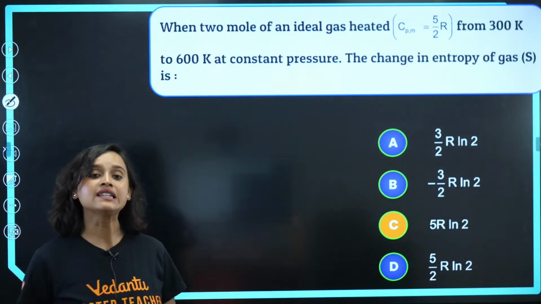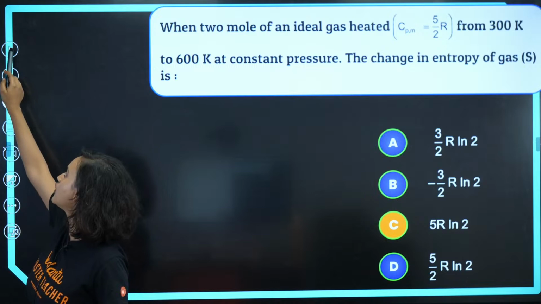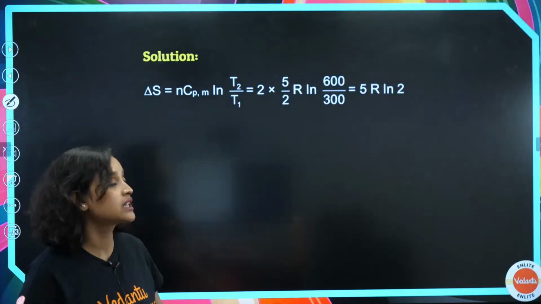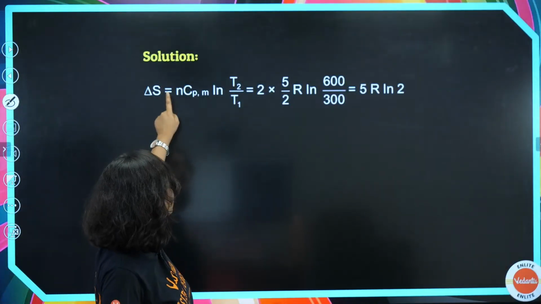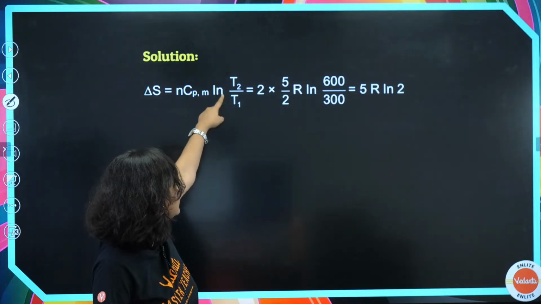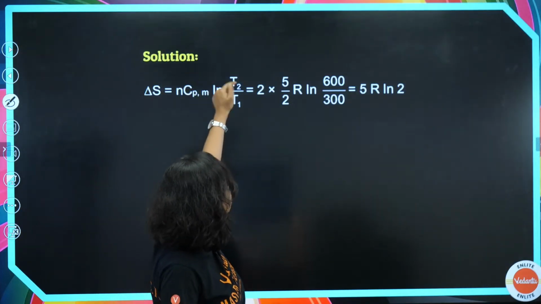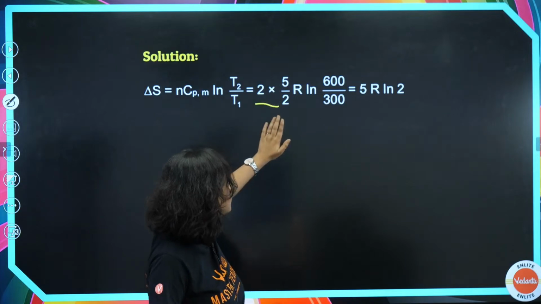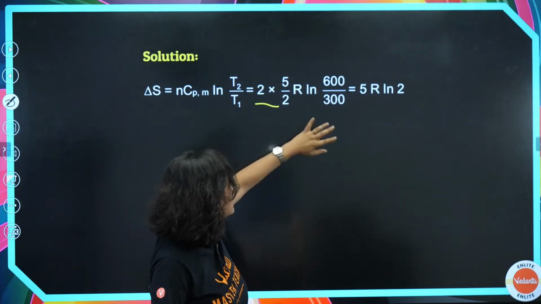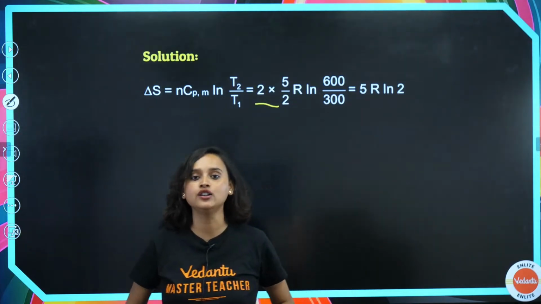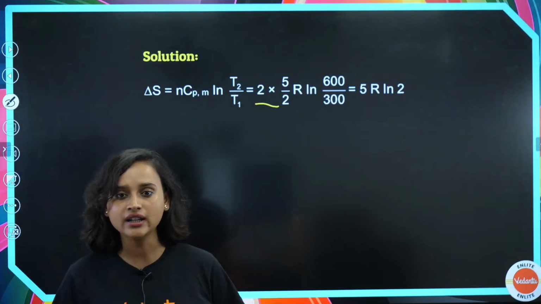Very good. Option C is the correct answer, 5R ln 2. As it is written, delta S is equal to nCpm ln T2 by T1, which means it is 2 into 5 by 2 R ln 600 by 300. Solve it, you will get 5R ln 2.